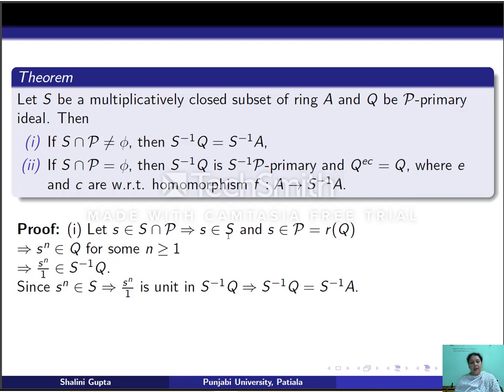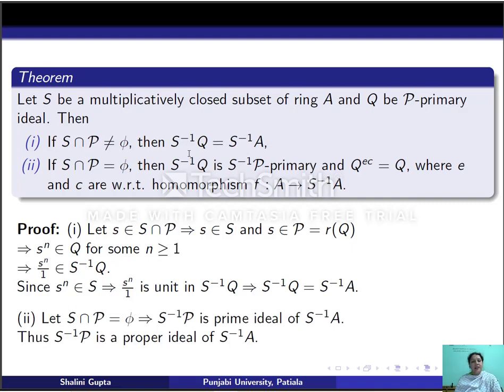Also, S is a multiplicatively closed set, so s^n belongs to S. So s^n belongs to Q. This means s^n/1 belongs to S inverse Q. Now s^n is in S, 1 is in S, so this is a unit in S inverse A. So now S inverse Q is an ideal of S inverse A which contains a unit. So this is the whole ring. So thus, if S meets P, then S inverse Q is the whole ring.